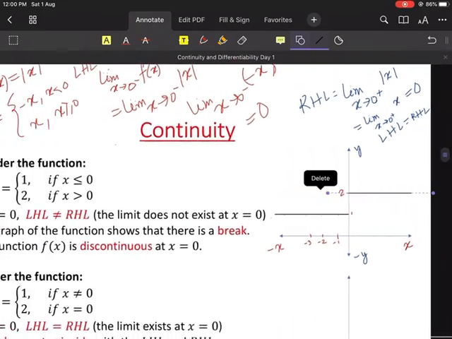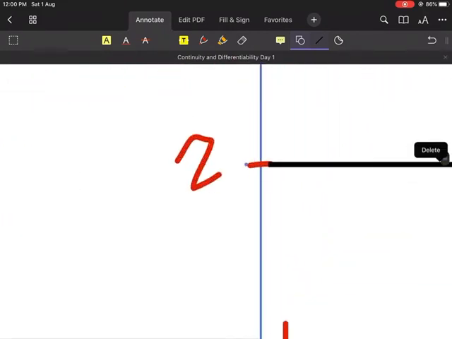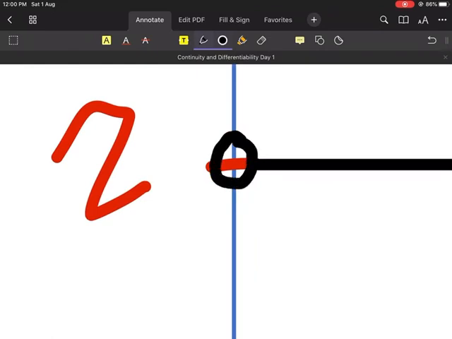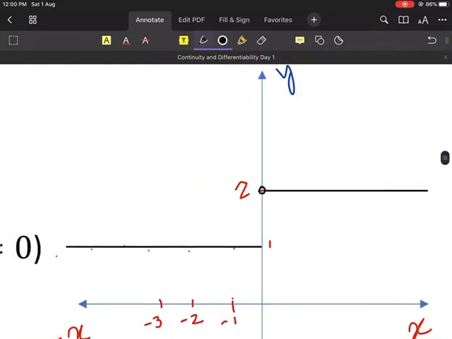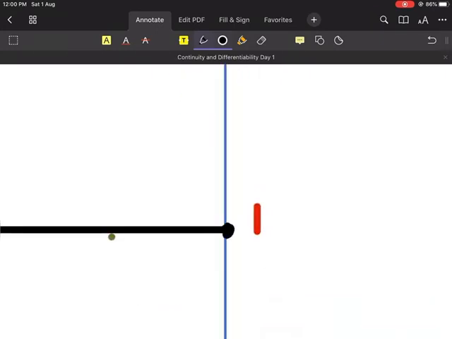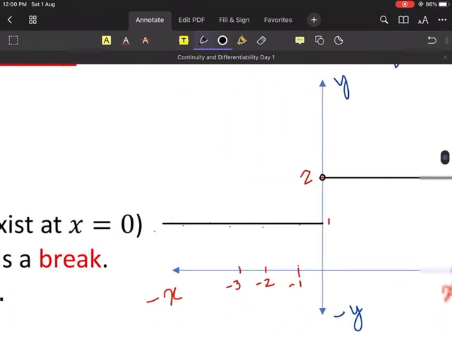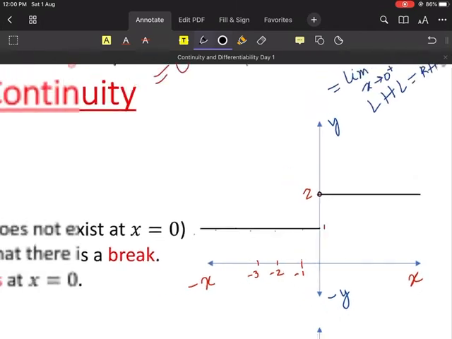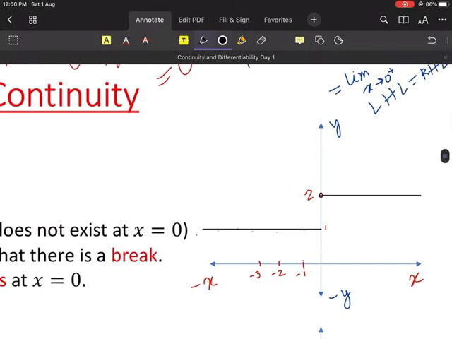But there is a problem. When x is equal to 0, it is not 2, it is equal to 1. So I cannot join this line. So I will draw a hollow circle in here. Why do I draw a hollow circle here? Because at x equal to 0, f(x) is not 2, f(x) is equal to 1. Everyone clear? Have you understood this point? Yes, sir. So this is how we draw a graph.